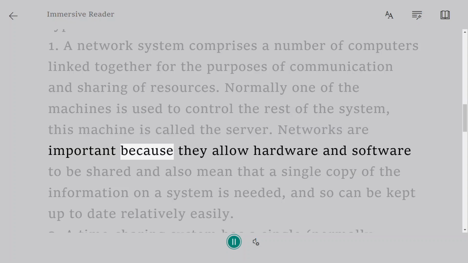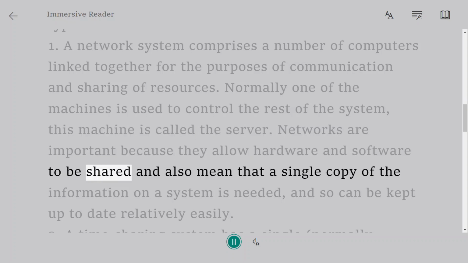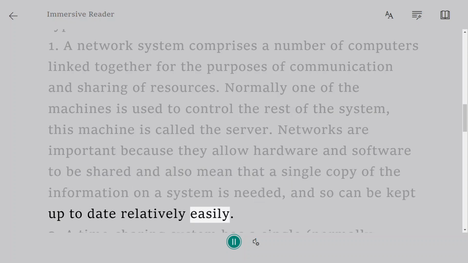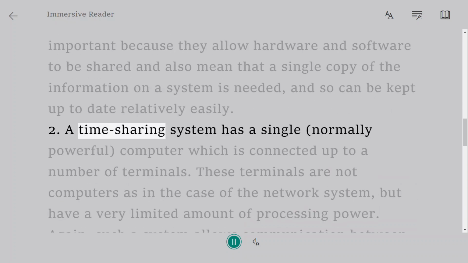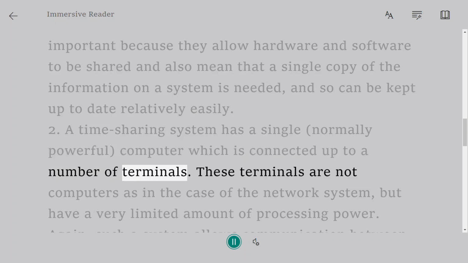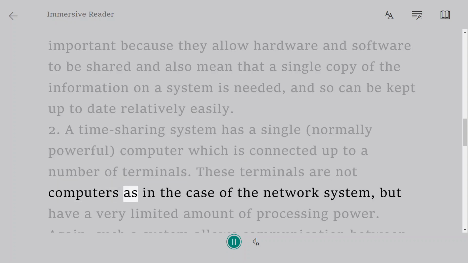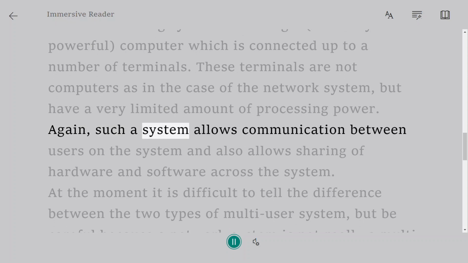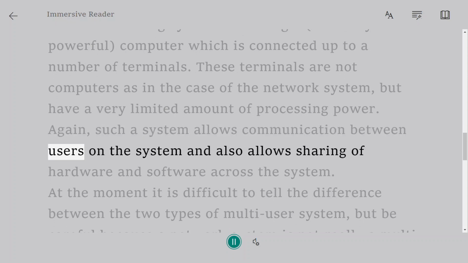Networks are important because they allow hardware and software to be shared and also mean that a single copy of the information on a system is needed, and so can be kept up to date relatively easily. 2. A time-sharing system has a single, normally powerful, computer which is connected up to a number of terminals. These terminals are not computers as in the case of the network system, but have a very limited amount of processing power.